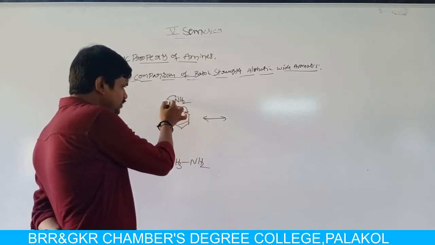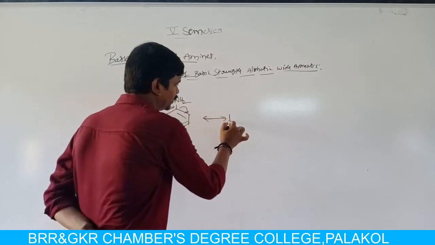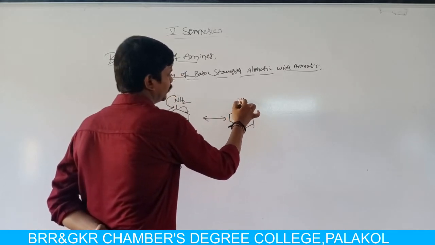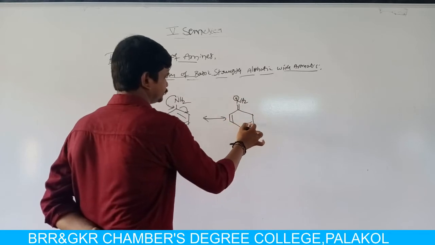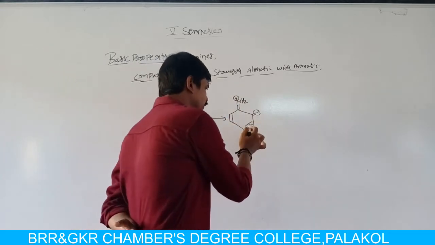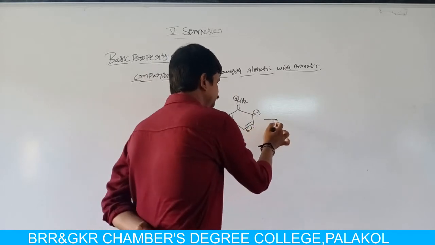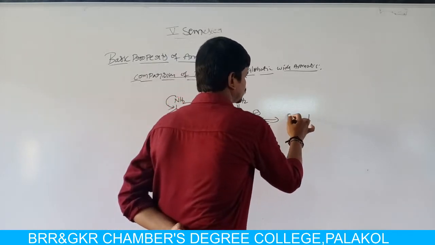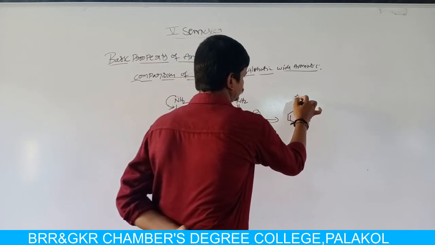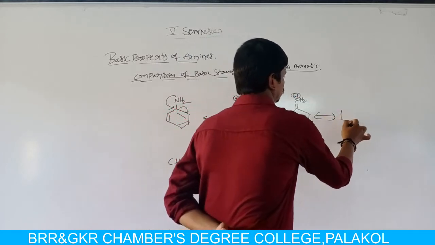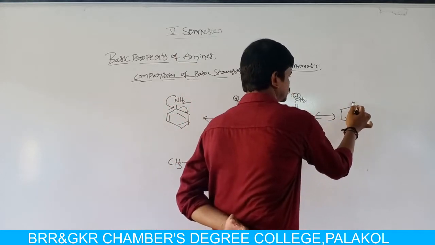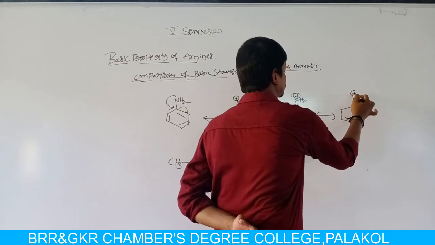The lone pair of electrons is donated to the adjacent carbon in benzene, then it generates a double bond between nitrogen and carbon, and this carbon has a negative charge. Now the formed negative charge undergoes delocalization with the adjacent carbon-carbon double bond. These are the resonance structures of aniline.